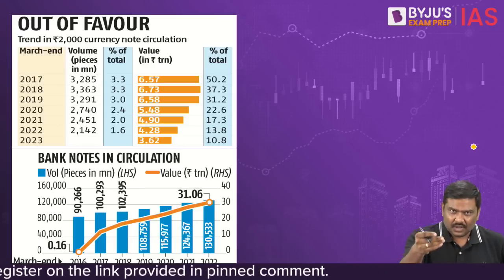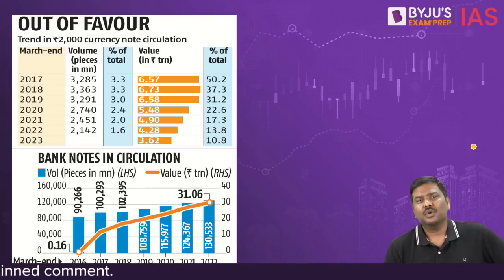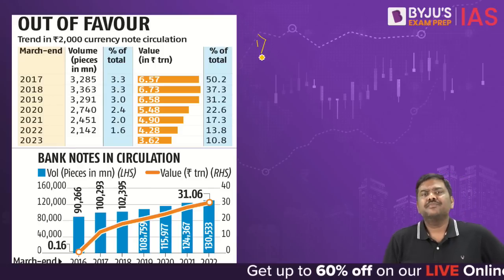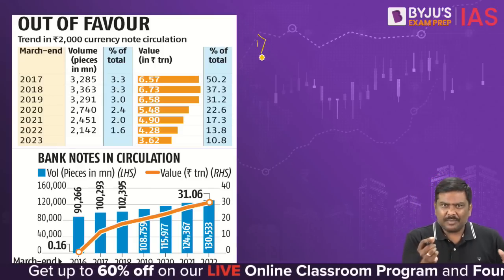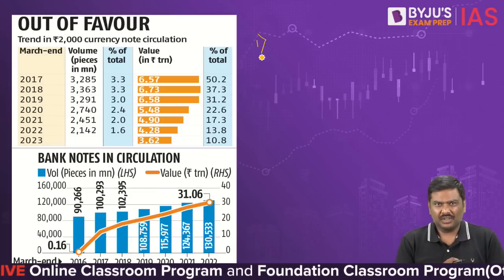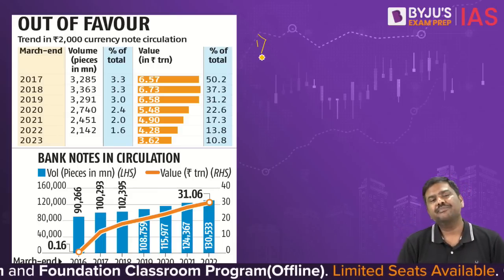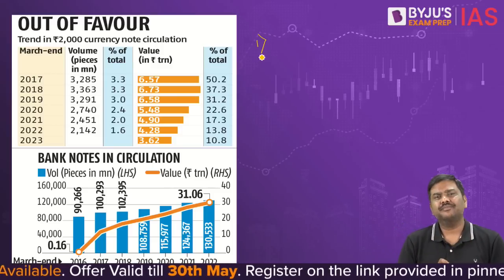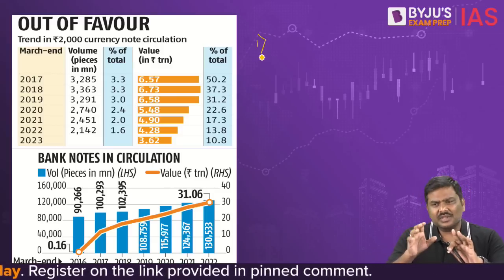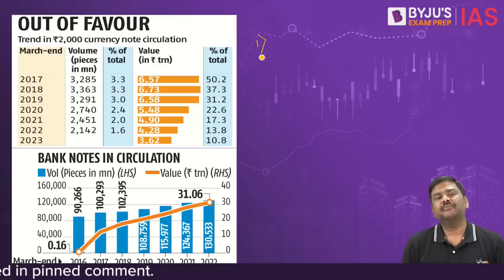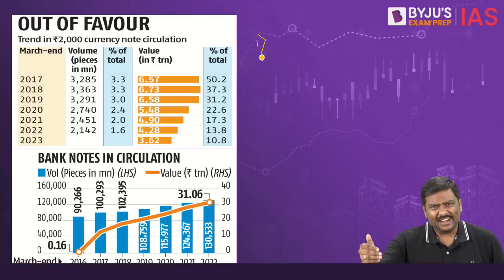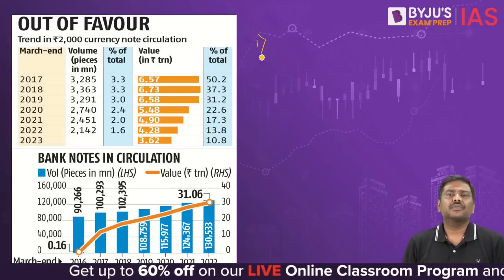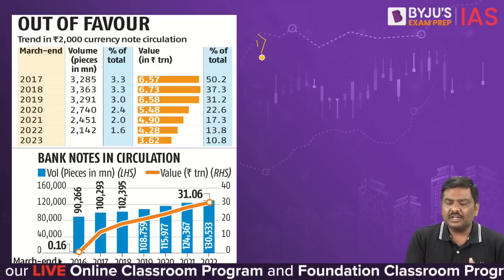Now to answer the first question, why is RBI doing it? What are the reasons behind it? Point number 1. RBI says the 2000 rupee currency notes have been introduced very recently, that is post 2016 in India. And most of these 2000 rupee currency notes which are in circulation, around 89% of them, were introduced well before 2018. Which means after 2018 and 19, the printing has come down. The issuance also has actually come down.